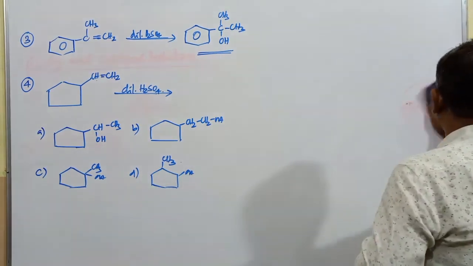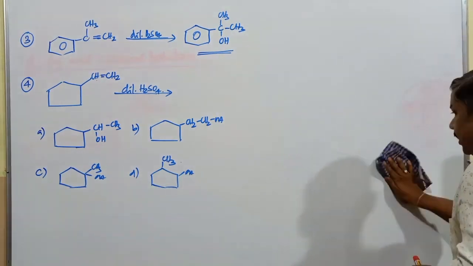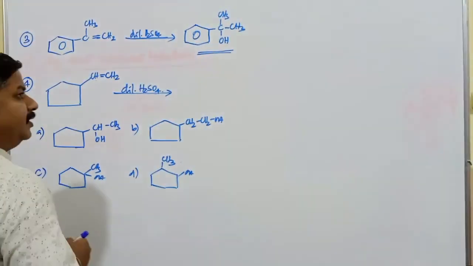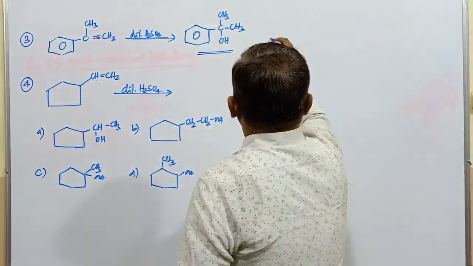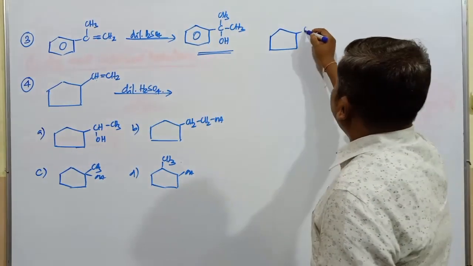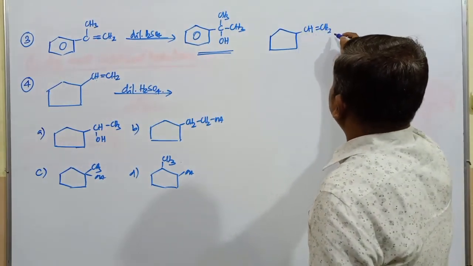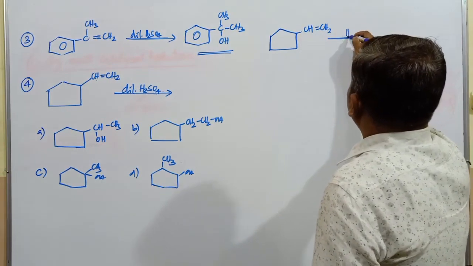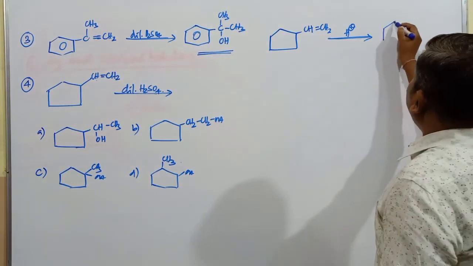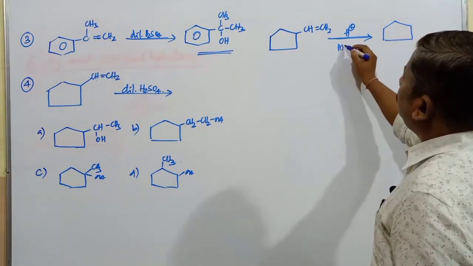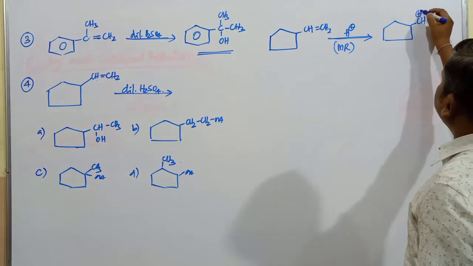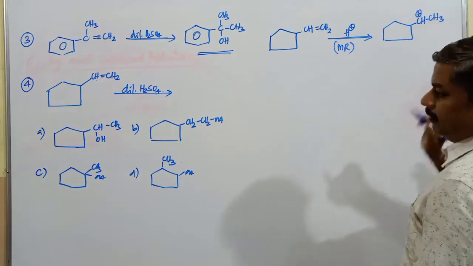We will discuss its mechanism, how this reaction takes place. If you consider such type of compound, I will explain here. This is a cyclopentane substituent, CH double bond CH. First step, what happens? Addition of proton takes place according to Markovnikov's rule, you know very well, right? This will be CH plus and here it is CH3.